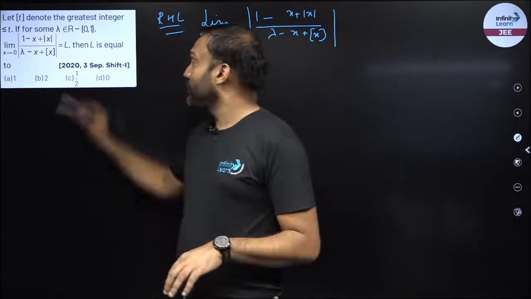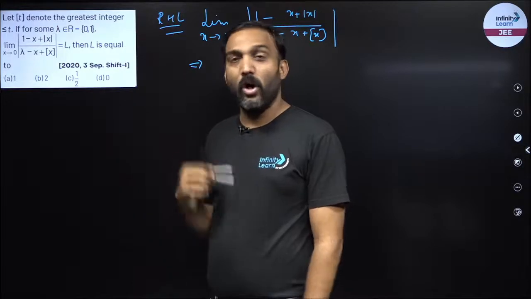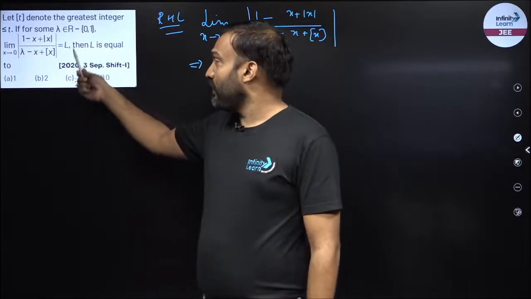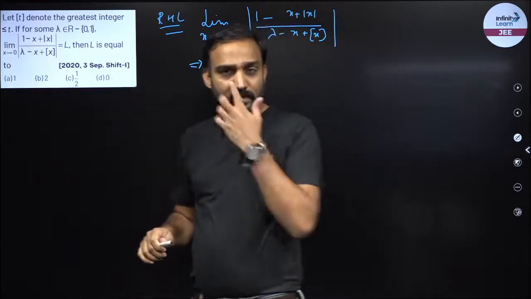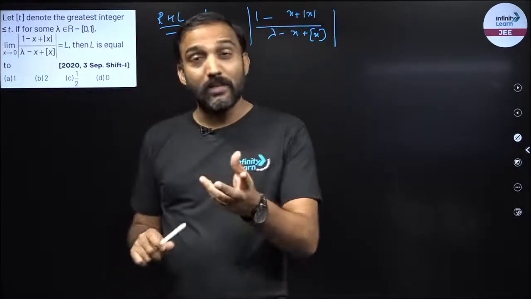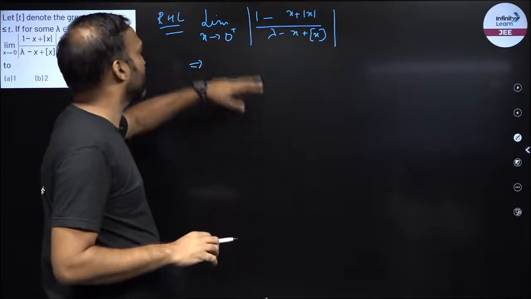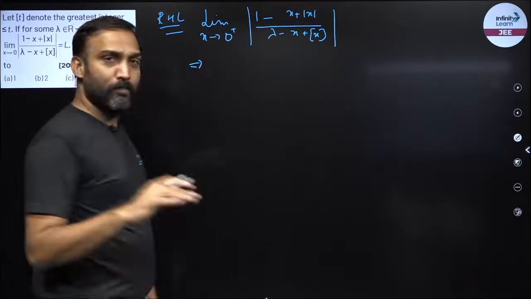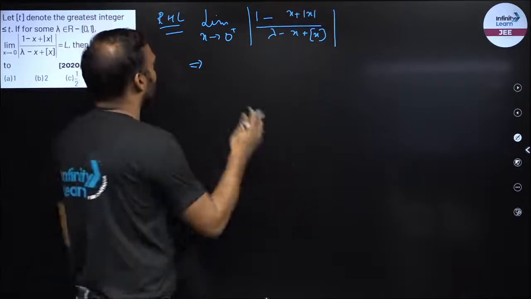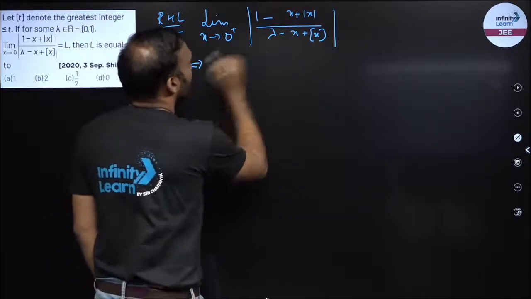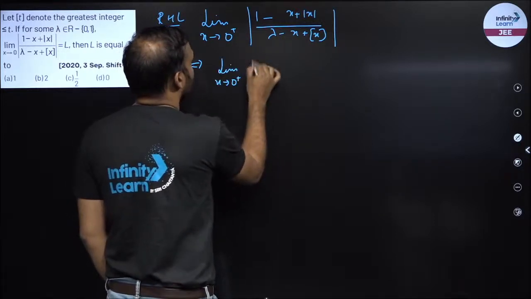I don't have to do anything over here, right? So always remember, whenever you have such things, always remember LHL, RHL, or remove these functions. LHL, RHL will work only when you have options like limit does not exist, cannot be determined. Sometimes they also give you none of these. If 4 values are given, then I will find one of the limits. So 0 plus. So now put the value of x as 0.001, right? That is what we mean by 0 plus. So let me put limit x tending to 0 plus.